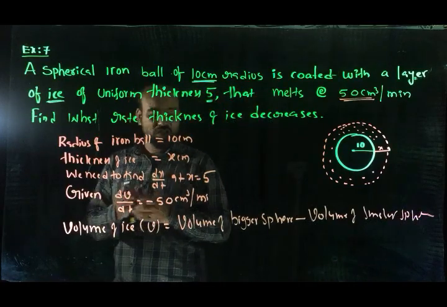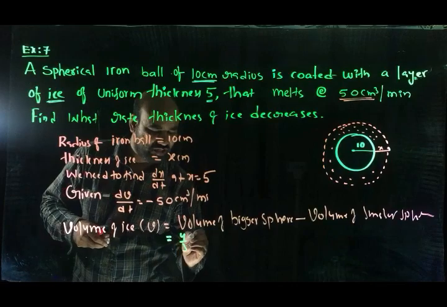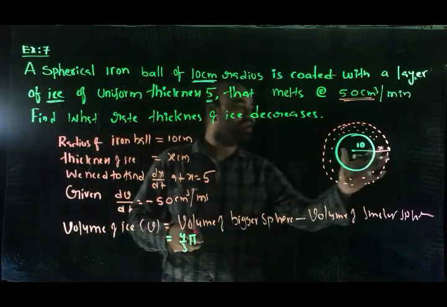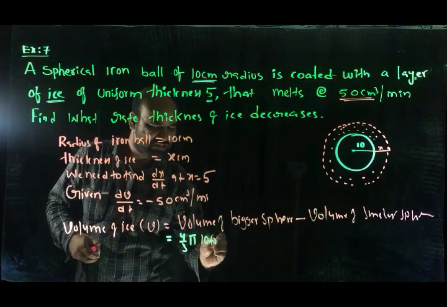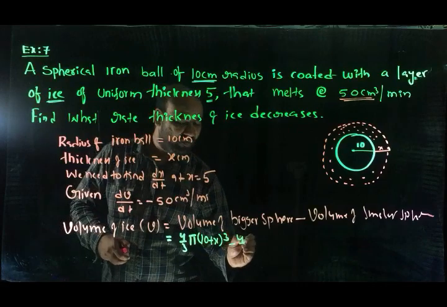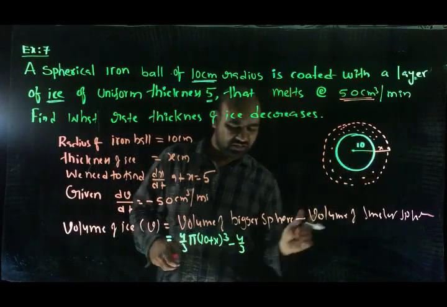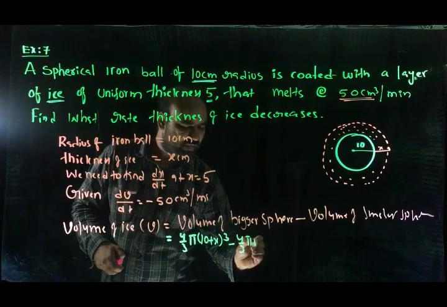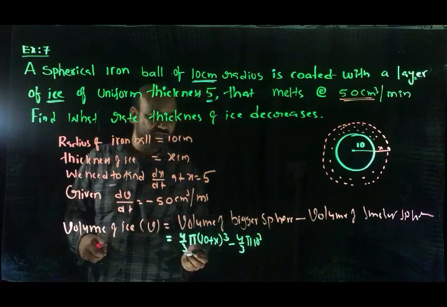Volume of the bigger sphere is 4 by 3 pi r cube, where r means 10 plus x, so 10 plus x cube. Minus 4 by 3 pi times the smaller sphere radius 10 cube. You know the formula: 4 by 3 pi r cube is the volume of a sphere.